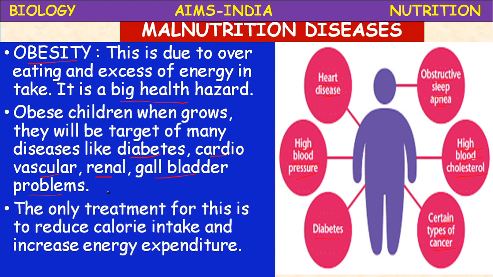Okay, it is due to overeating. And some genetic studies reveal that obesity is genetic also, because if the parents are obese, if a gene appears in the children, then the children may also be obese. So, the only treatment for this is to reduce the calorie intake, to reduce the energy rich food intake and increase energy expenditure by doing regular physical exercises.